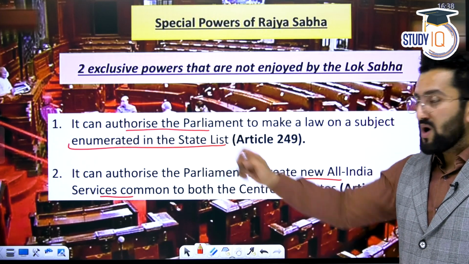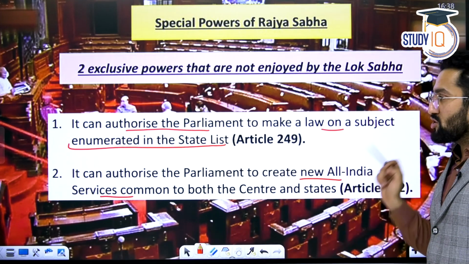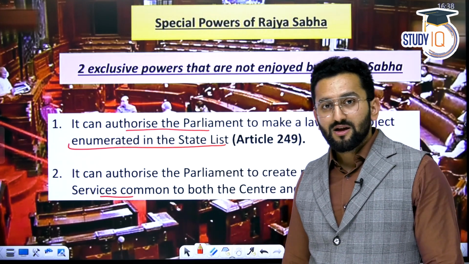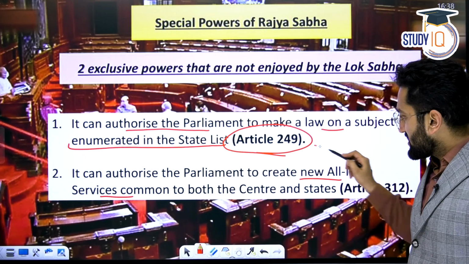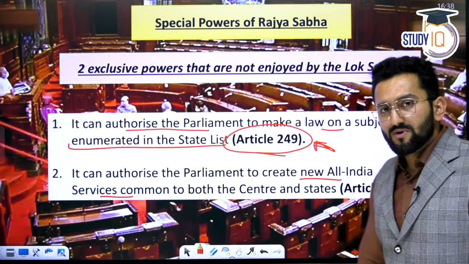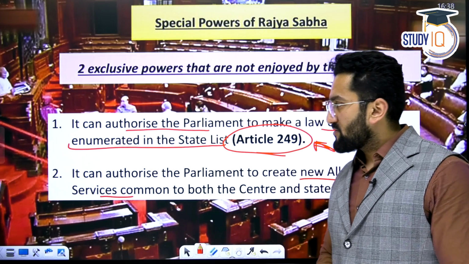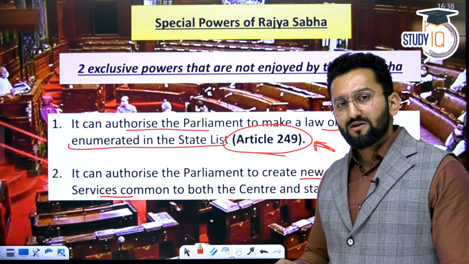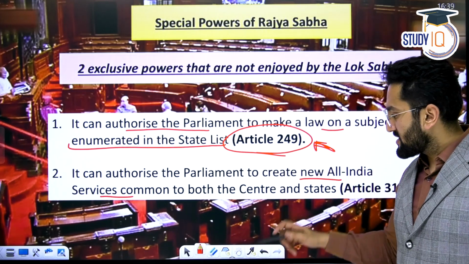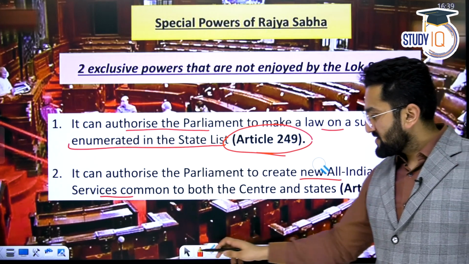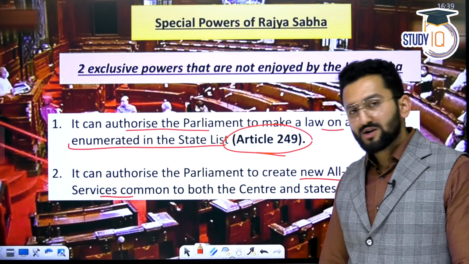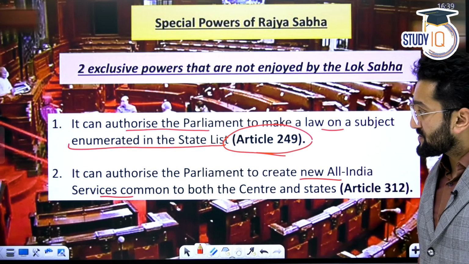Special powers of Rajya Sabha. Please remember, one is it authorizes Parliament to make law on a subject matter on the state list. So as per Article 249, this article should be remembered. Whenever there's an issue on federalism, this article is many times mentioned. So it will be imprinted in your mind on its own when you practice the questions.